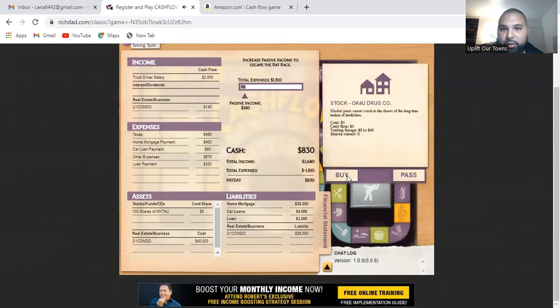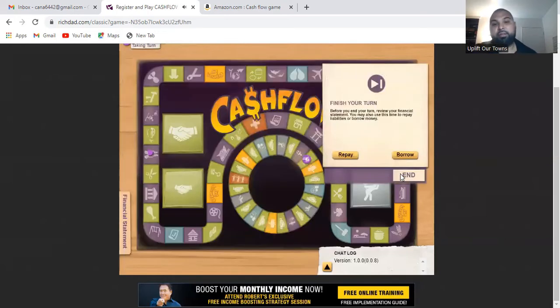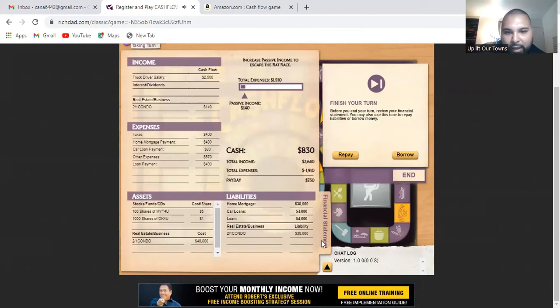So I'm gonna look for a small deal. Ooh. So this stock right now is at $1, and it trades between 5 and 40. So I'm gonna buy it. I'm gonna buy 1,000 shares. So I am gonna take out a loan for this, but again, I'm perfectly okay with it. I'm gonna buy it, and right now I have $4,000 on my loan,